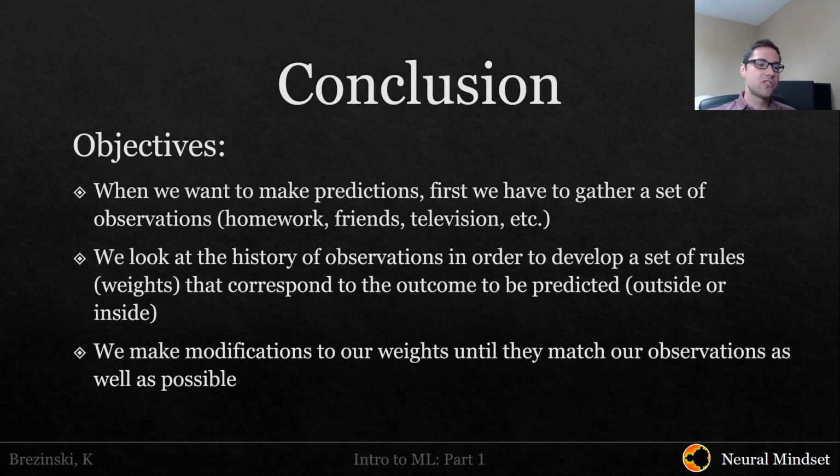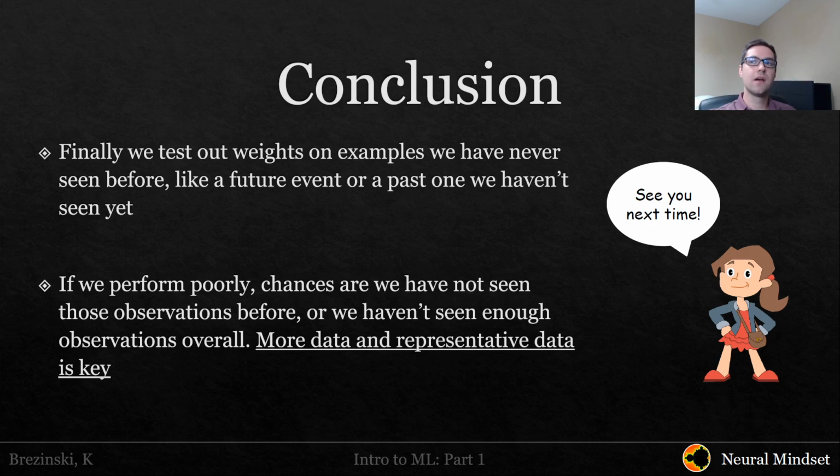So they have weights as well. And we want to make modifications to our weights because we want them to match the observations as best as possible. Because the best prediction for future behavior is past behavior. So we can assign those weights until they coincide with a good accuracy on our past observations. So we test our weights on examples we have never seen before, like a future event or a past one we haven't seen before. So we gave the example where we looked at all the past observations in order to predict Saturday and Sunday. But there's nothing that actually says we couldn't test or evaluate our weights on Monday, Wednesday, Friday, and test our predictions on Tuesday, Thursday.